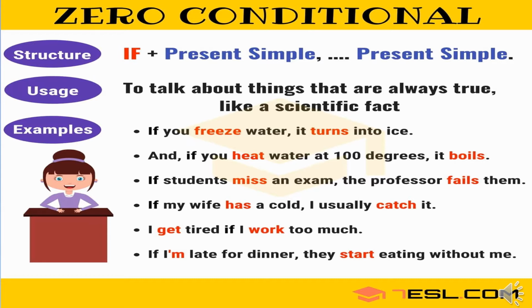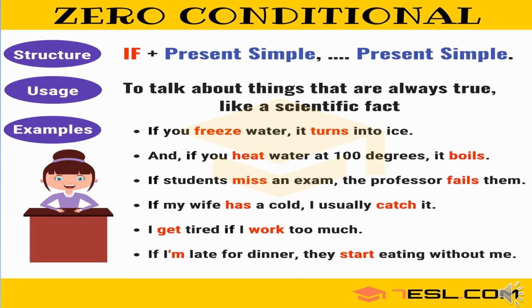Dear students, there are a couple of things to take note of in the above sentences in which the zero conditional is used. First, when using the zero conditional, the correct tense to use in both clauses is simple present tense. As you can see, the structure and the formula have been displayed on your screen for your understanding.